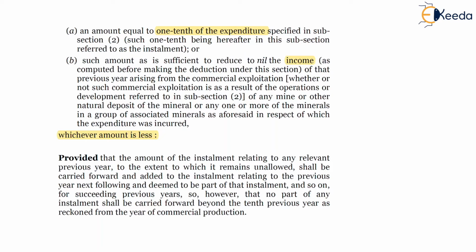So one tenth is 10%. If 10% cannot be utilized in the current previous year, then it will be carried forward to the next previous year for the purpose of adjustment against the income in the succeeding 9 previous years. So the validity of the loss which can be carried forward is up to 9 succeeding previous years only, and not exceeding that. So the proviso says relating to carry forward and set off of unabsorbed one tenth of the expenditure,